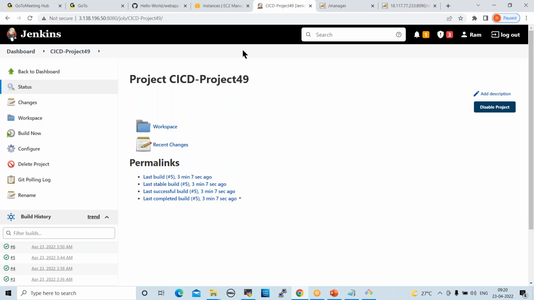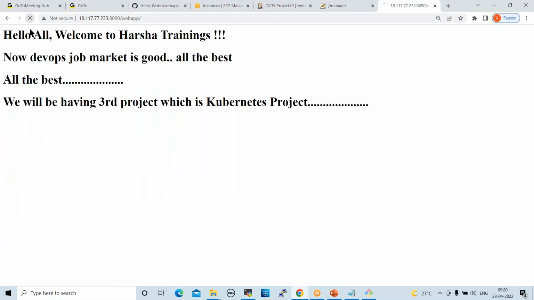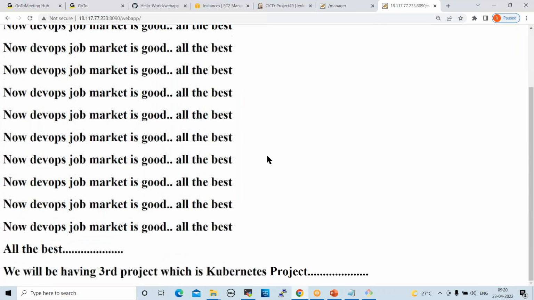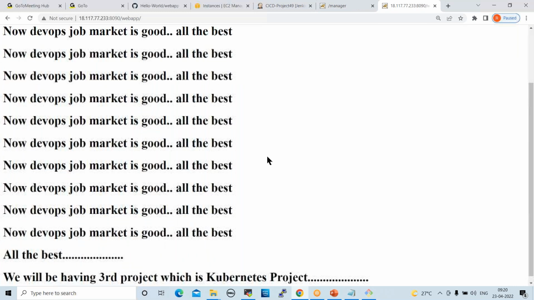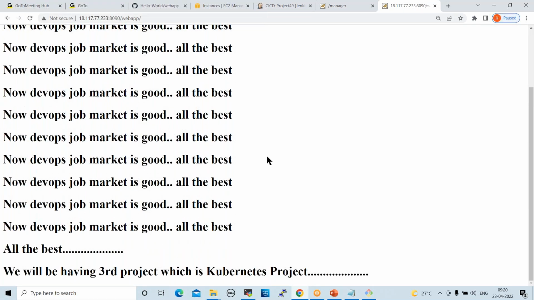Yeah, done. This is deployed. Refresh here. See here, this is the latest code, right? So this is the way in live projects the deployments will be happening.